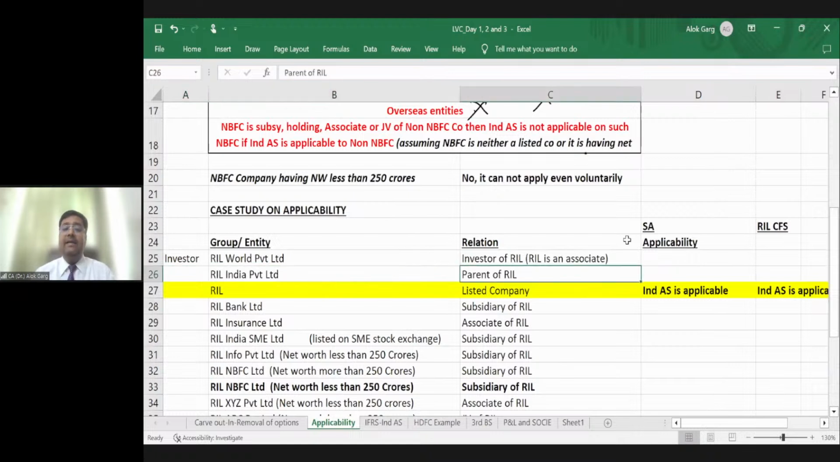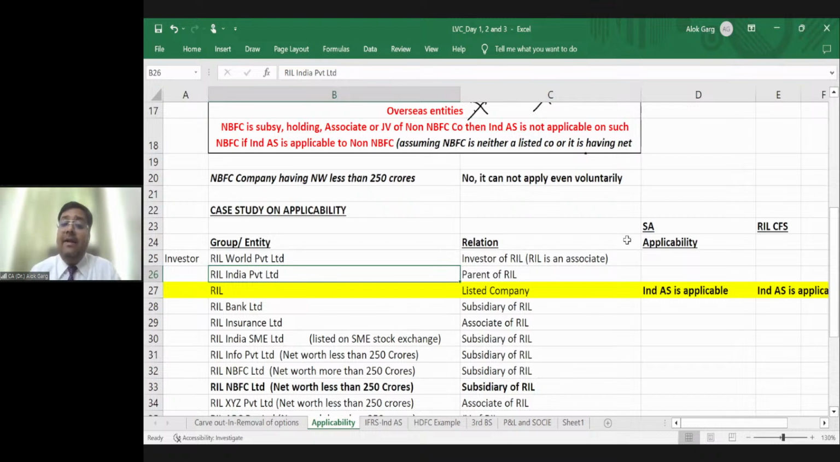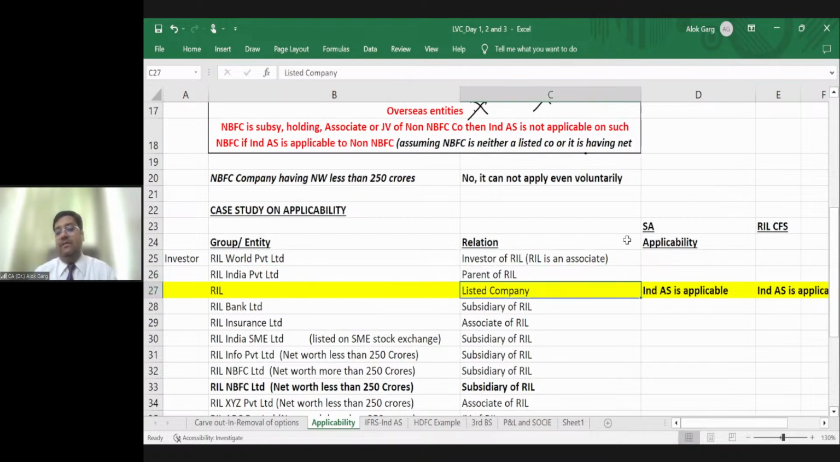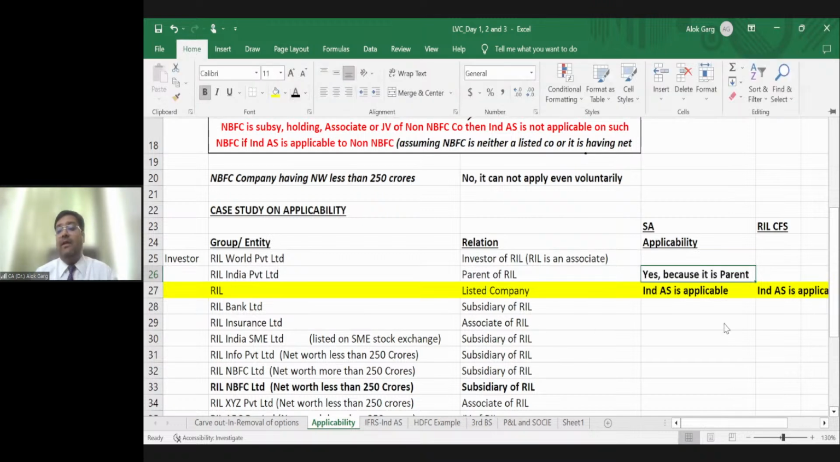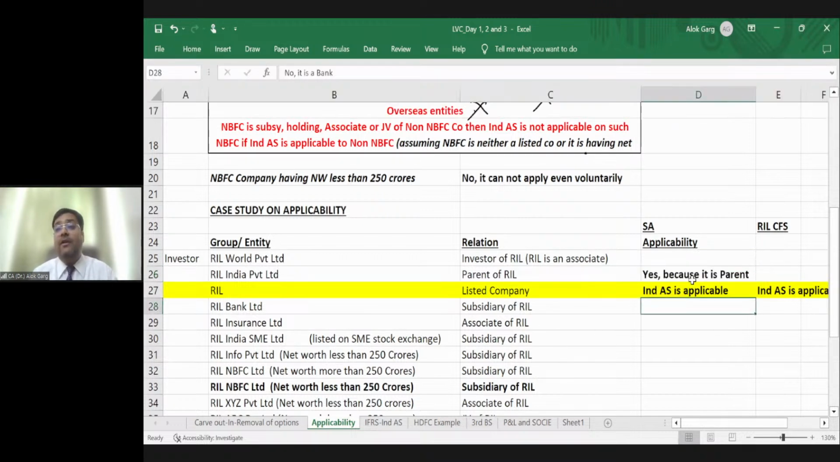Friends, RIL India Private Limited is a parent of Reliance Industries. Let's say its net worth is also less than 250 crores, but it is a parent of Reliance. Whether Ind AS is applicable to this parent, irrespective of the net worth, yes. Irrespective of the net worth, Ind AS is applicable to the parent. Why? Because it's a parent of Reliance. If Ind AS is applicable to a company, let's say Reliance, then it is applicable to its holding company as well, its parent as well, right? Is that clear?